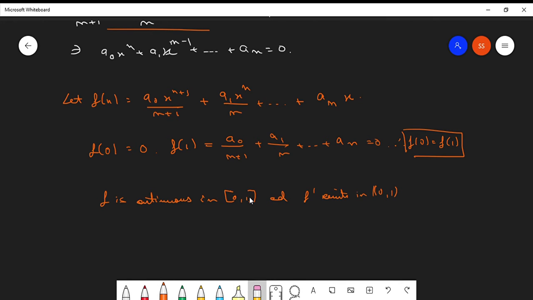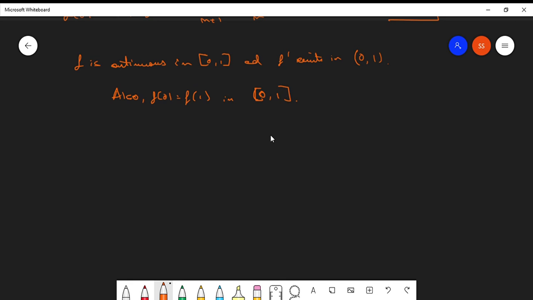Polynomial functions are continuous. Also f of 0 is equal to f of 1 in the closed interval 0 to 1. So when these three conditions are satisfied, we can easily apply Rolle's theorem.